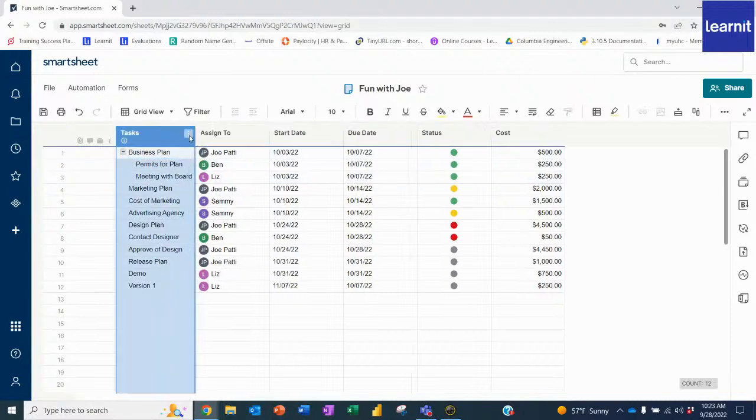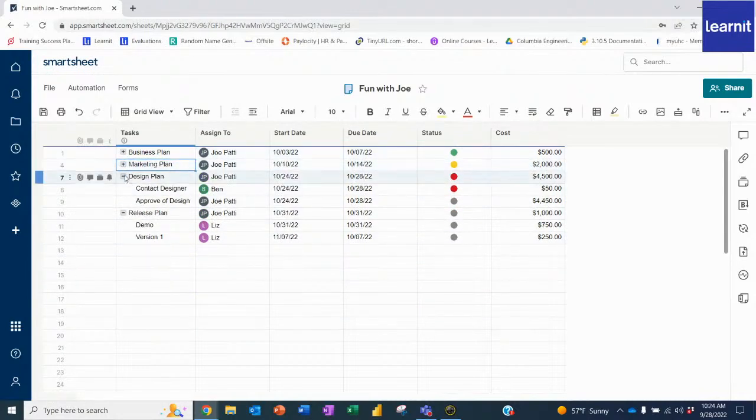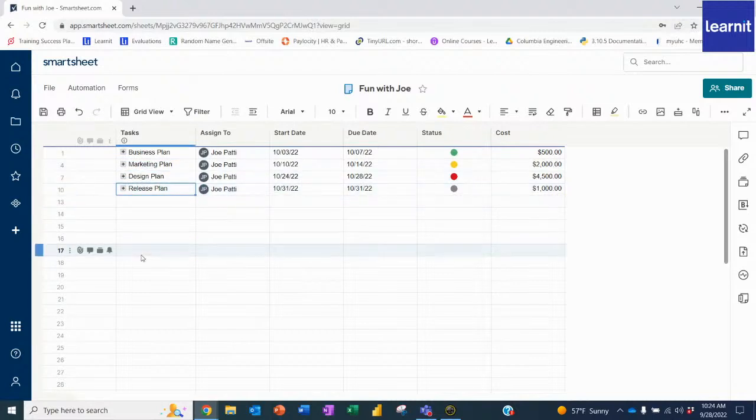I'll just make this a little bigger there. I'm going to do the same thing here. I'm just going to indent. Same thing here, indent. And same thing here, indent. So if I just need an overview of my full plan, I can now just close all of these to see what my plan is. I have a business plan, a marketing plan, a design plan, and a release plan.